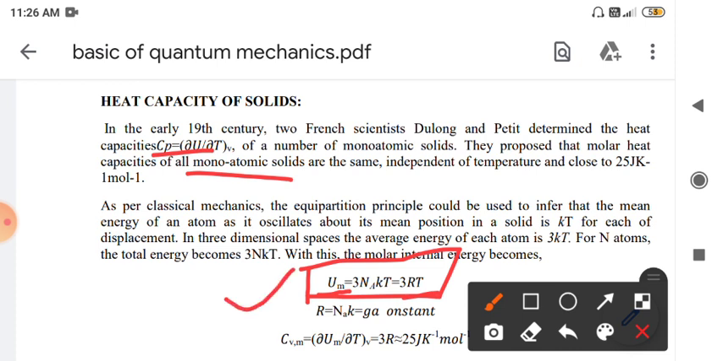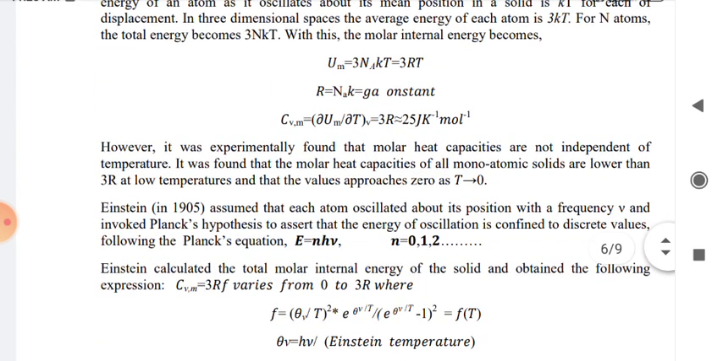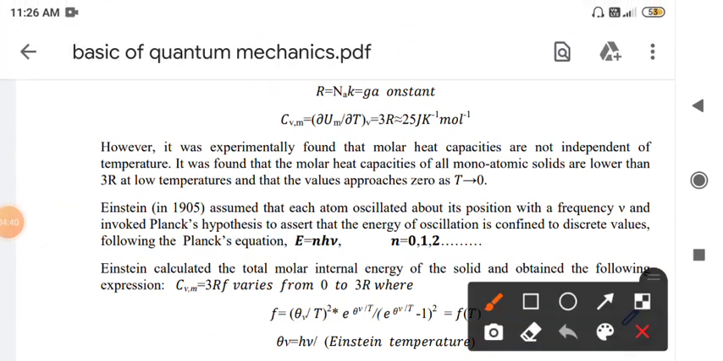We will see this one by one. Here we are directly taking this derivation and not going into its detail. If we differentiate this energy with respect to temperature at constant volume, we get the heat capacity. So the heat capacity comes out to be 3R. According to this equation, heat capacities are independent of temperature, but experimentally it is found that the molar heat capacities are not independent of temperature.